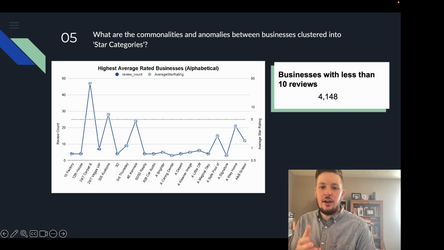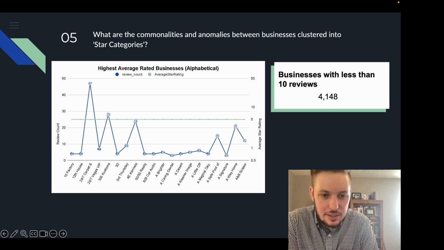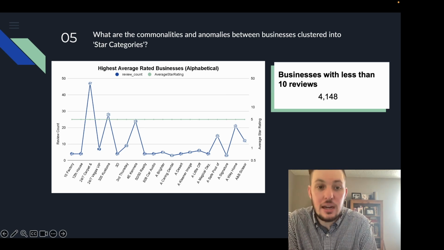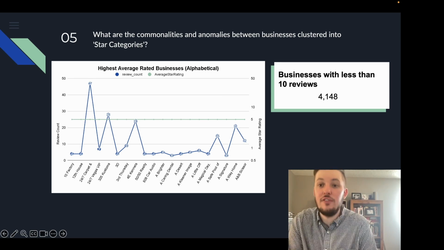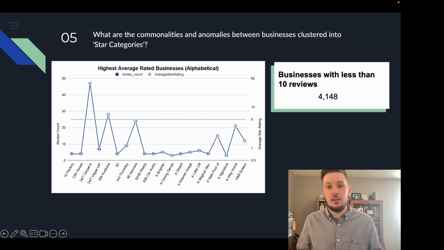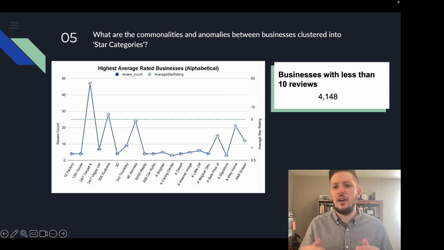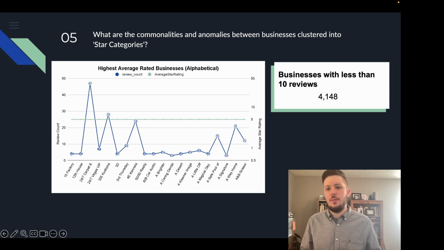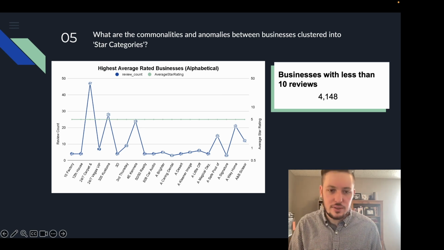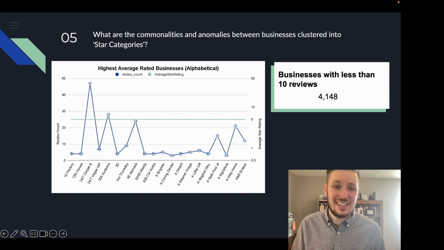So basically how I created this graph was I took the first 10 businesses of the 4,148 businesses within the data set that fit within the constraint. You can see the SQL query if you check out my GitHub. That fit within the constraint of it's a business that has less than 10 reviews, or actually it looks like it's less than 50 reviews if you look exclusively at this chart.